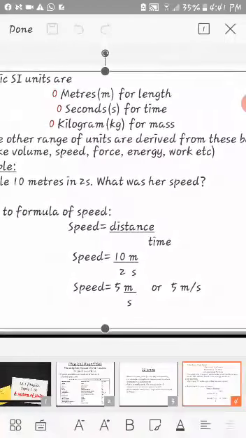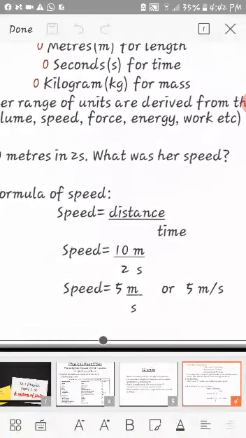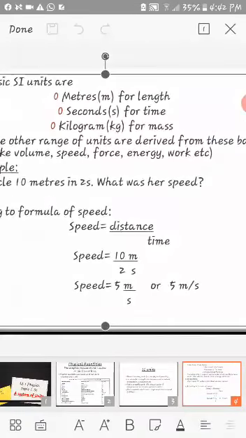So this unit of speed has been derived by using the two base units. Which two base units? Distance and time. So there are so many